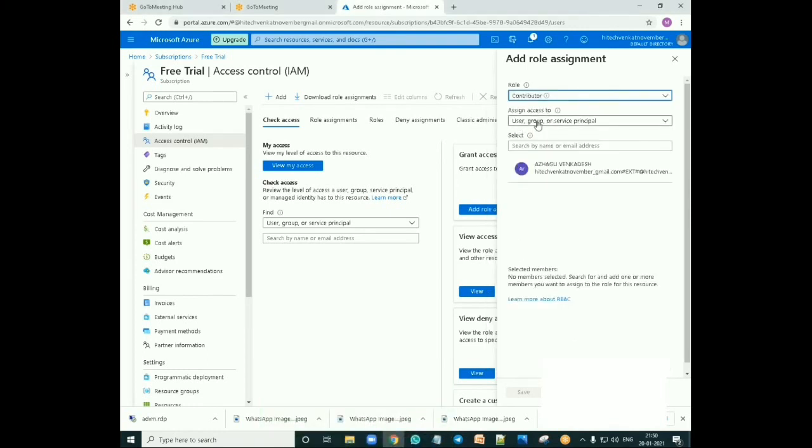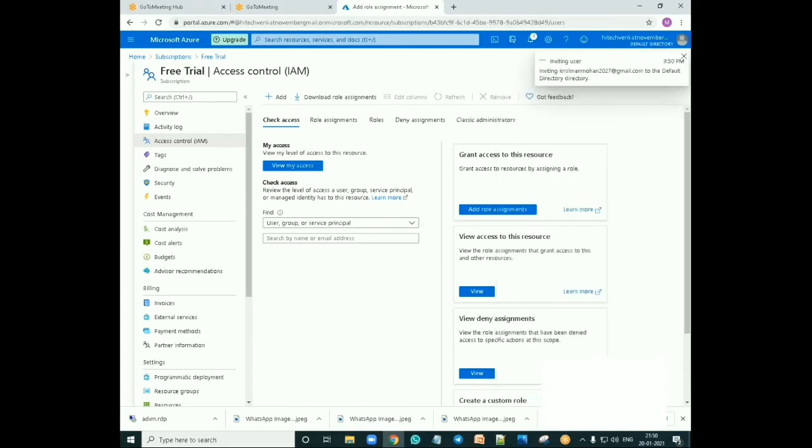Let me assign access to a user, group, or service principal. I'll give a mail ID, krishnanmohan2027@gmail.com. Any mail ID can be provided here, and it will be shown as a guest. If you previously don't have an Azure account or don't know how to create one, it doesn't matter. You just provide your mail ID and it will automatically create an account. So we save. We just invited a user.